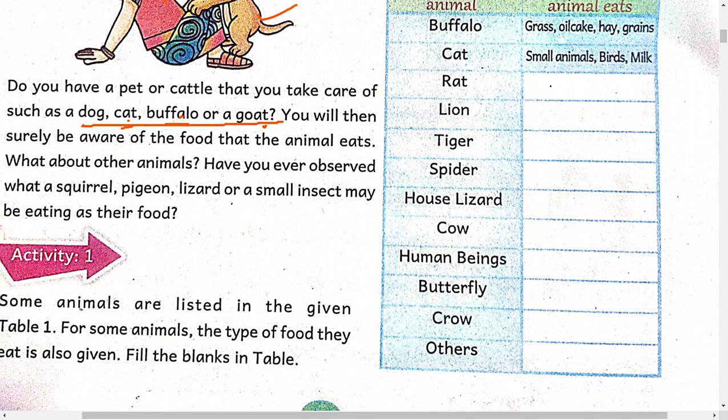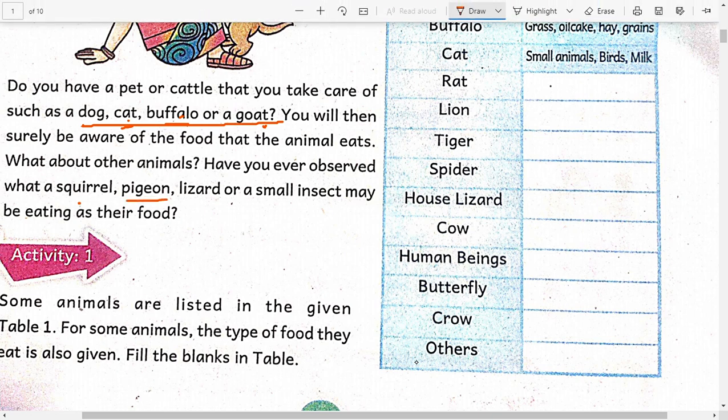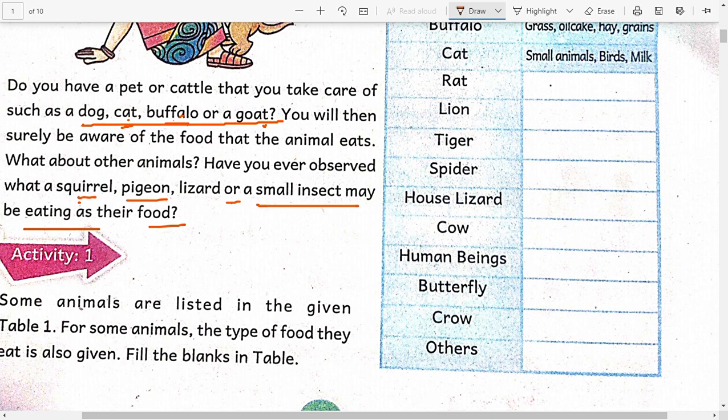Okay. So, have you ever observed what a squirrel, pigeon, lizard, or a small insect may be eating as their food? Do you have any idea about their food? What does a squirrel eat, what does a pigeon eat, and what does a lizard eat? Okay. So, let us conduct some activity.